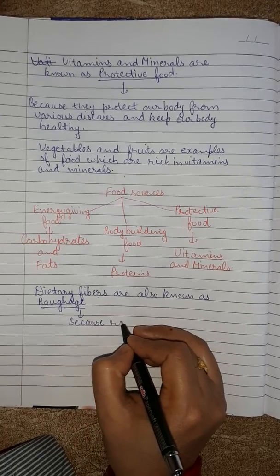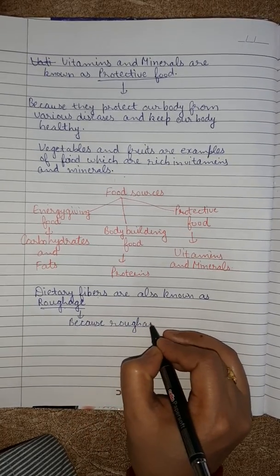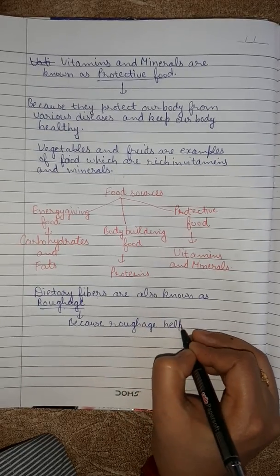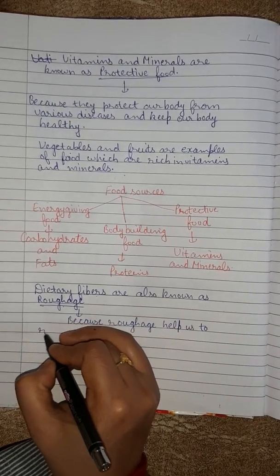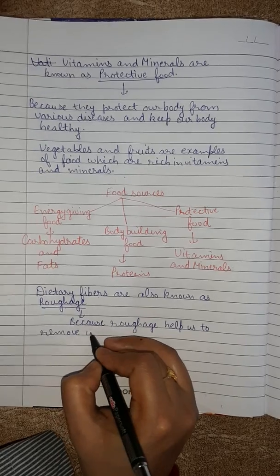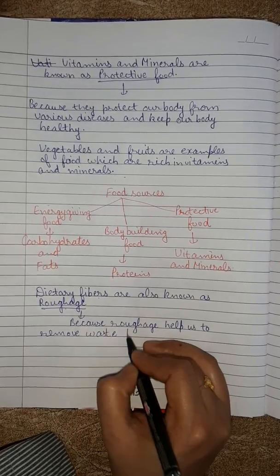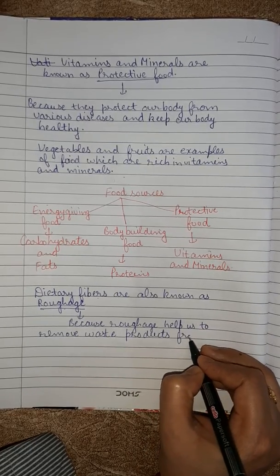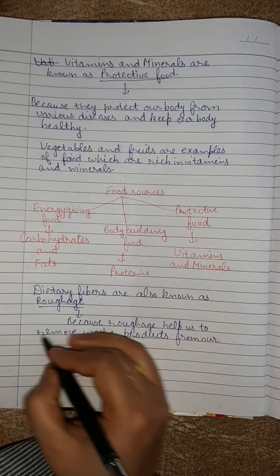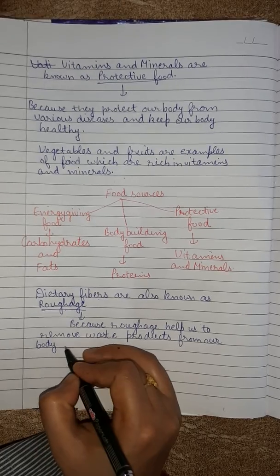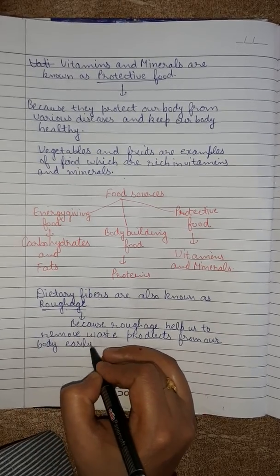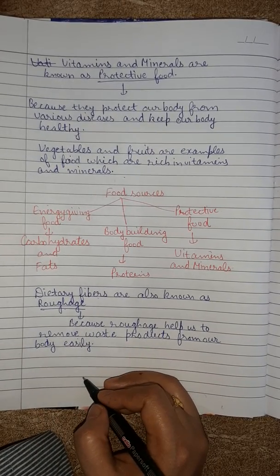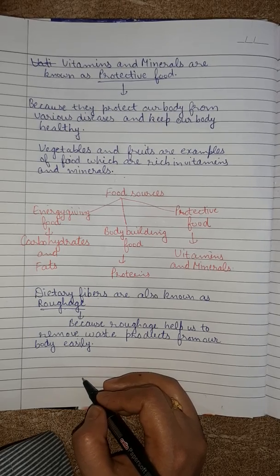Because roughage helps us to remove waste material, or you can say waste products, from our body easily. That's why we must include dietary fibers in our diet.